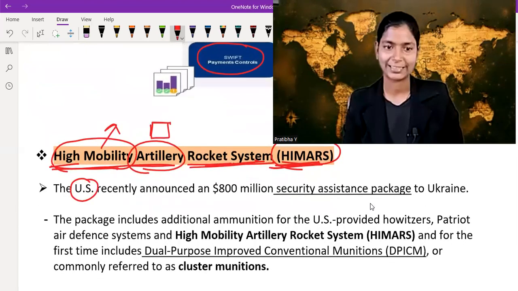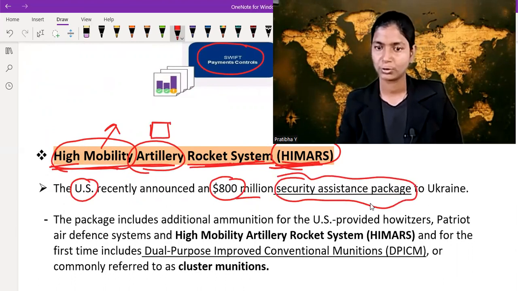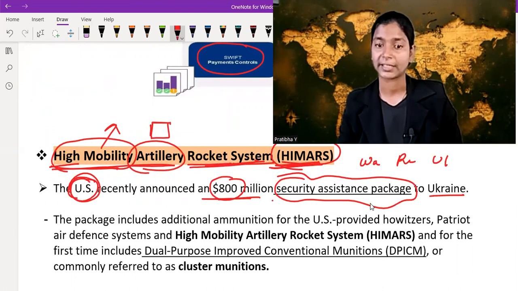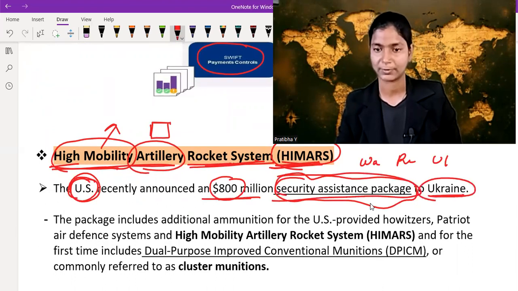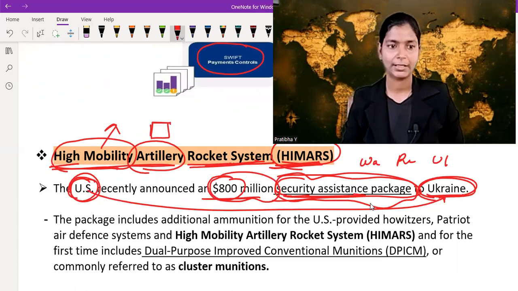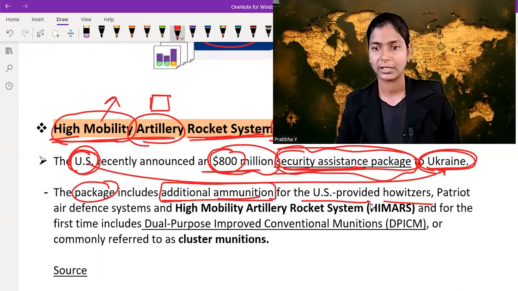So the US recently announced an $800 million security assistance package to Ukraine. We know that the war between Russia and Ukraine is going on. So in this situation, the US provides assistance to Ukraine in the form of security worth $800 million. This package includes additional ammunition for US provided Patriot air defense system and high mobility artillery rocket system.